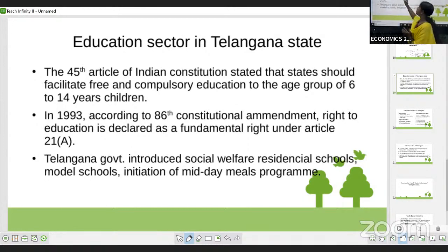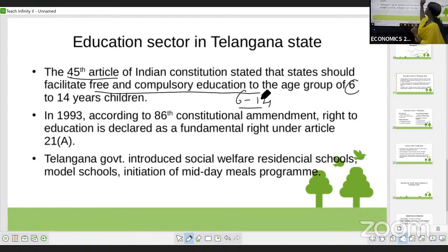According to Article 45 of the Indian Constitution, the children in the age group of 6 to 14 years should be provided free and compulsory education by the state.